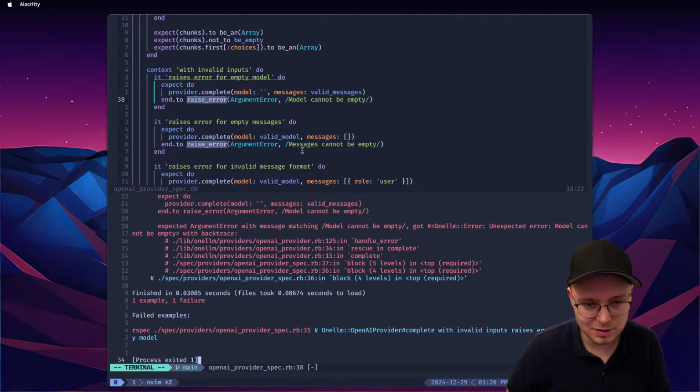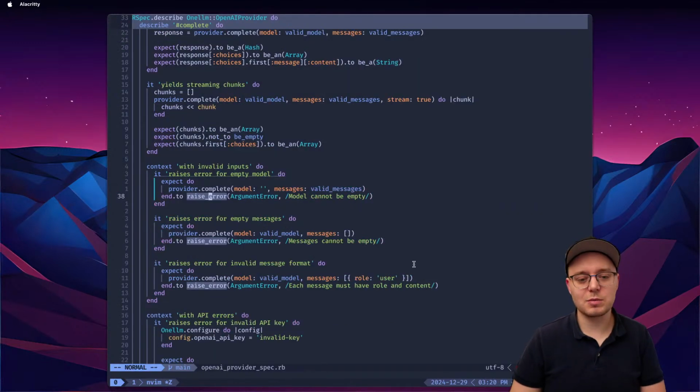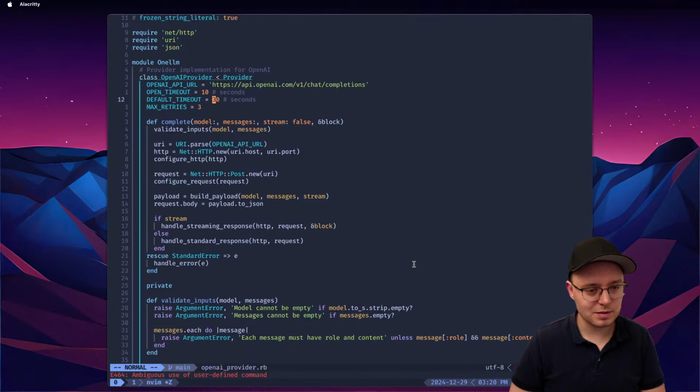God, LLM error. Oh, it says argument error. In our case, we're giving it what? Unexpected error, LLM error, right? Okay. Should it be argument error? I think it should be argument error. Actually, OpenAI provider. Do we test that?